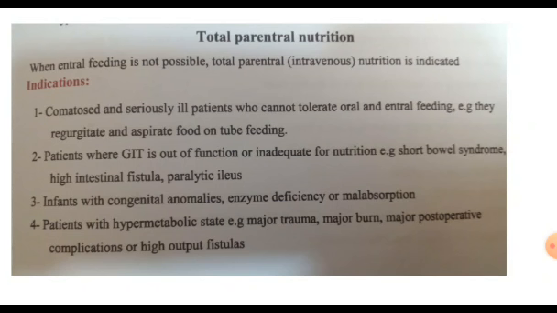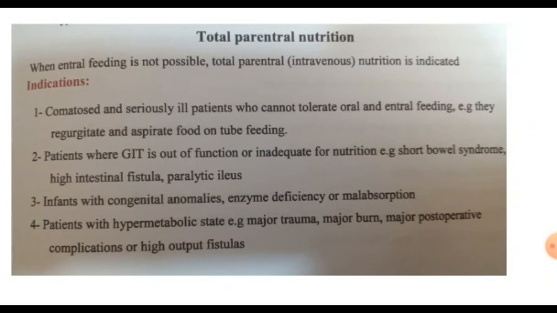Some infants have enzymatic deficiencies, inborn diseases including enzymatic deficiencies and malabsorption syndrome. Patients with hypercatabolism, like major trauma, major burns, and high output fistulas. Fistula is the excretion of intestinal contents through the skin.